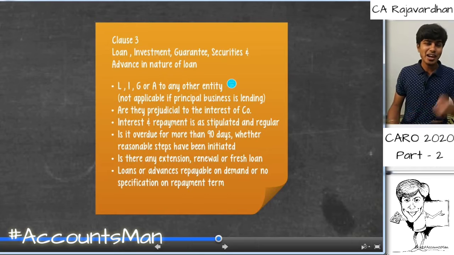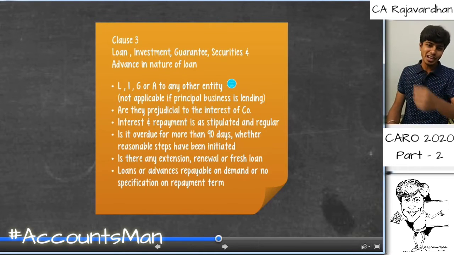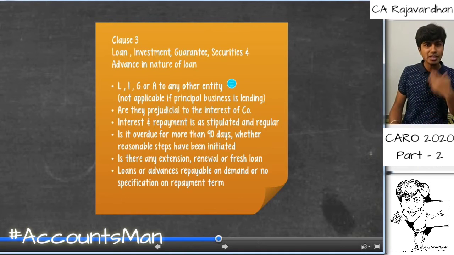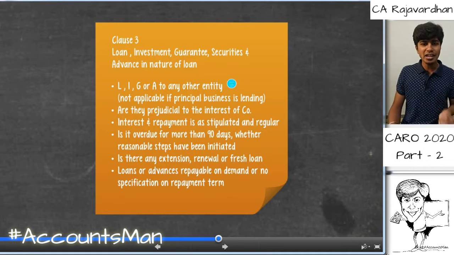And in fact, a week before the RBI slapped the notice, 50 crores was lent by PMC Bank to HDIL. So this is to stop such things from happening. Whether such loan given or investment made or guarantee or security given, is it prejudicial to the interest of the company?